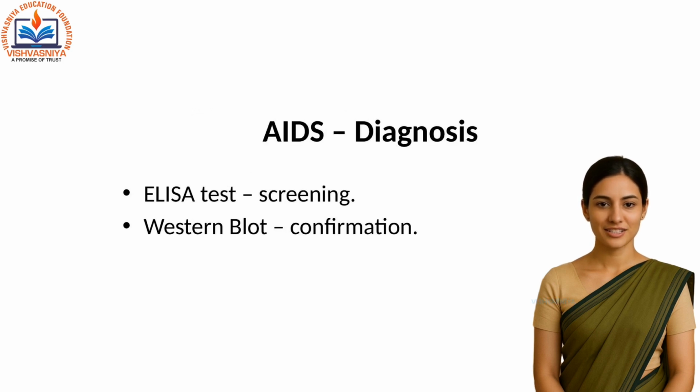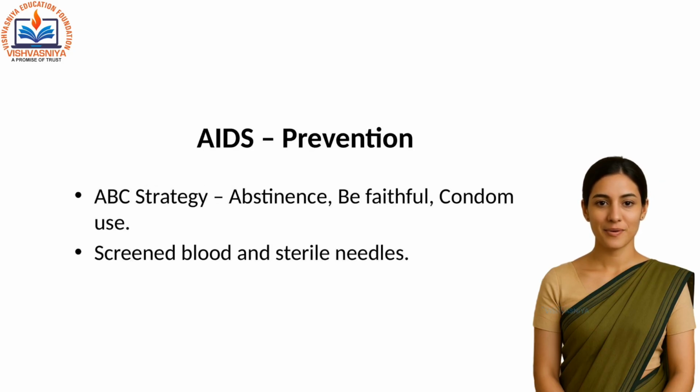For diagnosis, two important tests are used: ELISA test used as a screening test, Western blot test used to confirm the infection. Prevention is the best approach. The ABC strategy is well known: A, Abstinence, B, Be faithful, C, Condom use. Additionally, always use screened blood and sterile needles.